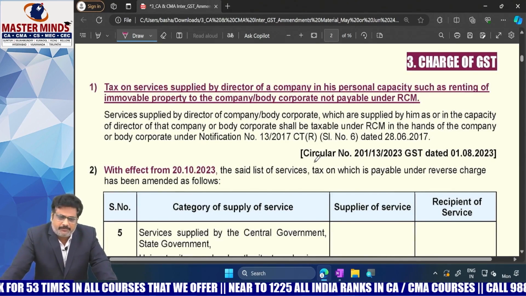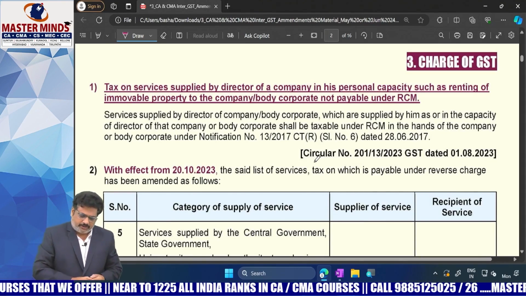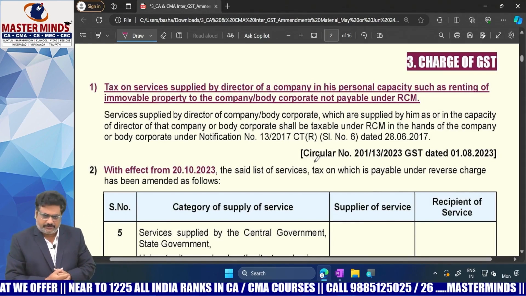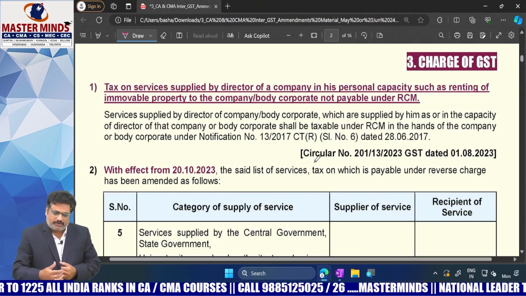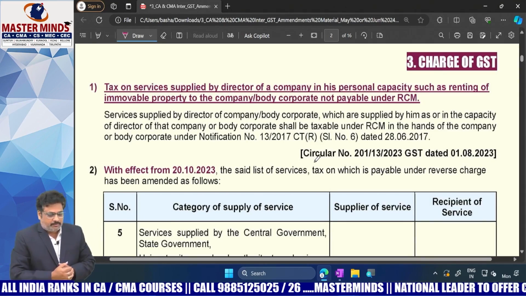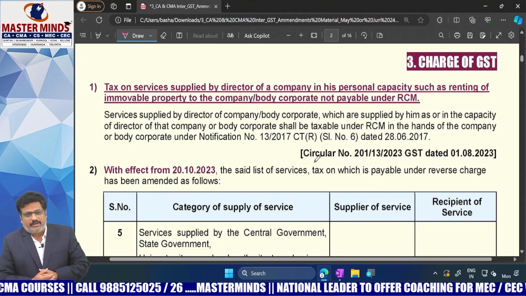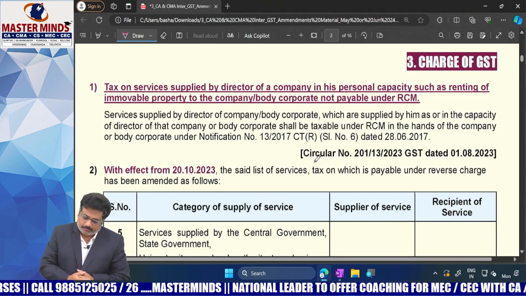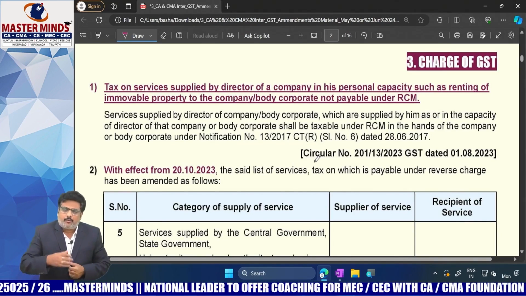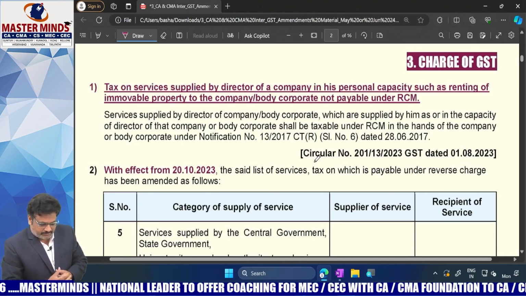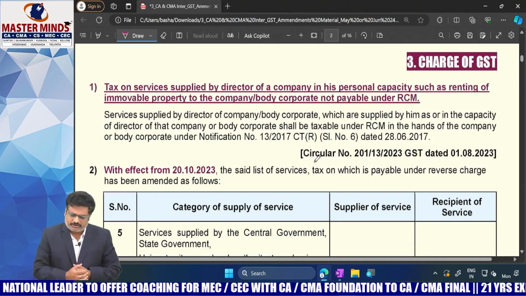If you are able to recollect, services provided by the executive directors shall not be considered as a supply, and the remuneration paid to those directors will be taxable under the head salaries, because those things happen in the course or furtherance of his employment. But for the remuneration paid to non-executive directors, we need to check under which section the TDS is going to be deducted. If the TDS is subject to section 194J, then the remuneration paid to these directors will be covered under RCM, reverse charge mechanism.